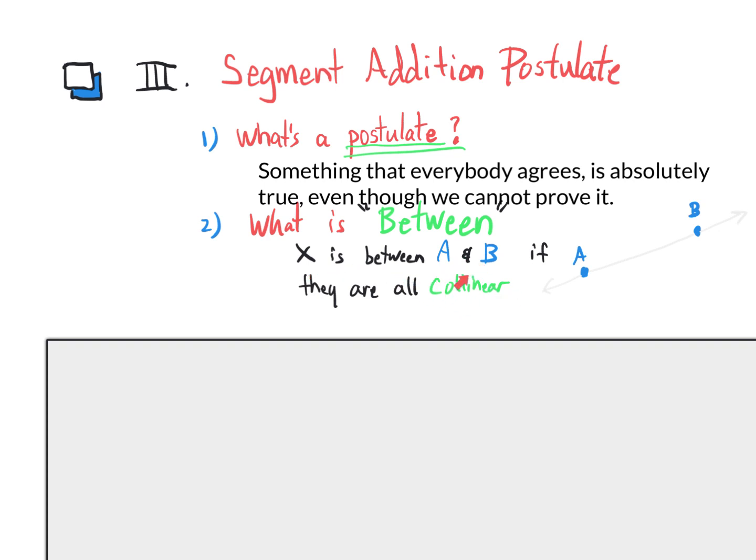So they must all be collinear, and X can be anywhere in between. So between means what we've always thought, but we need to make sure we are clear that it must be on the same line.